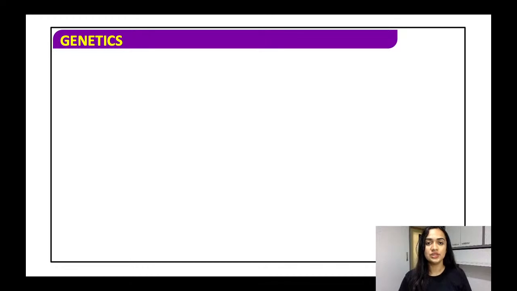We have types of mutations also, that is single point mutation and frame shift mutations, and then we'll also be discussing what the mutagens are, what causes mutation, and why mutation is caused. And after that, we will also be studying the Mendelian and chromosomal disorders that are seen in the human body.